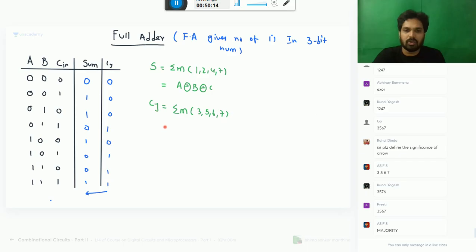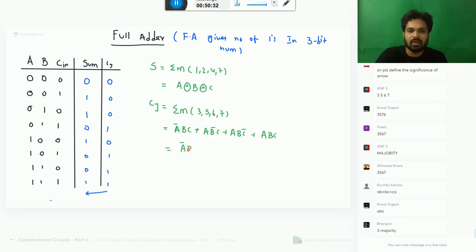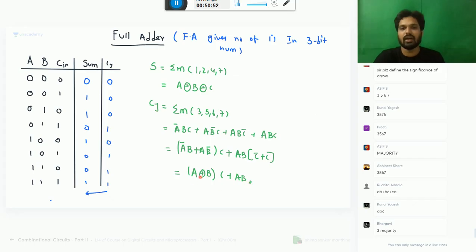So let me do it, no problem. 3 is A bar B C. 5 means 101, A B bar C. 6 is A B C bar. 7 is A B C. So if you take the first two, A bar B plus A B bar, common, it is XOR. Second, you take A B common, C bar plus C will give 1. That is A XOR B into C plus A B. Okay, this is one method. Otherwise, take a K-map.